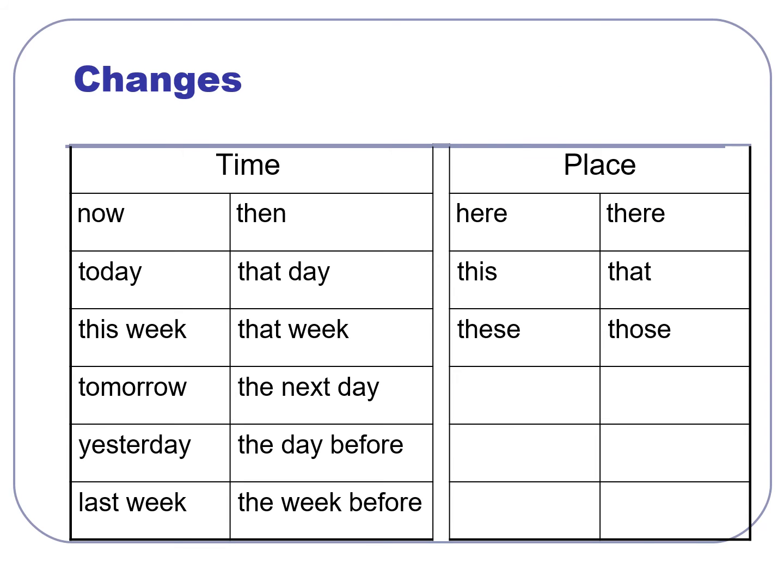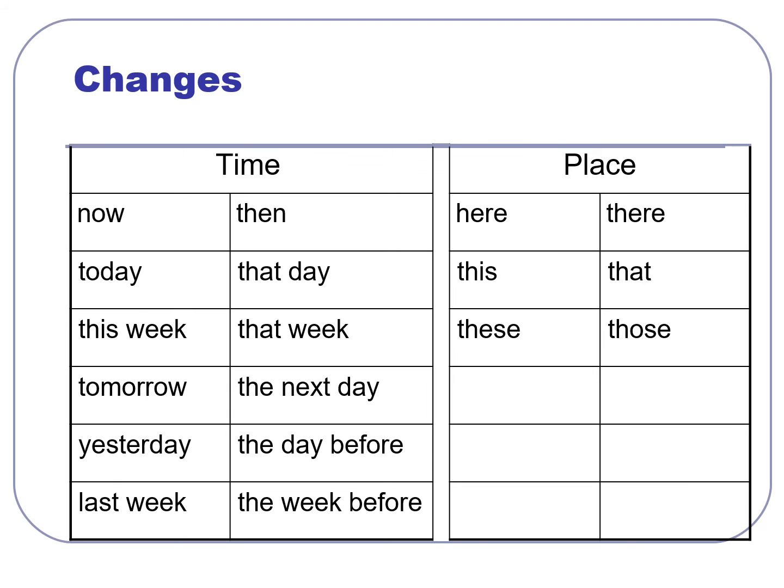And finally, the changes that happen in the time and place expressions. "Now" becomes "then." "Today," "that day." "Tonight," "that night." "This week," "that week."